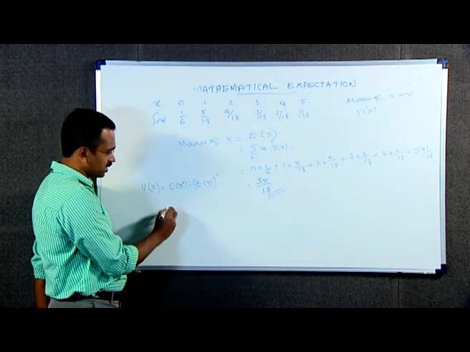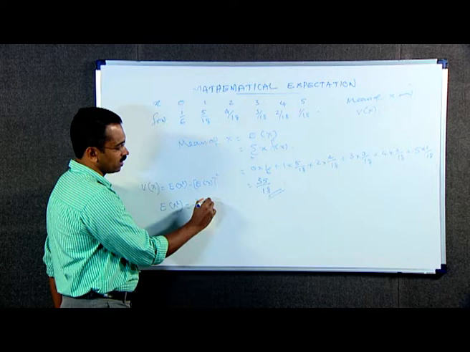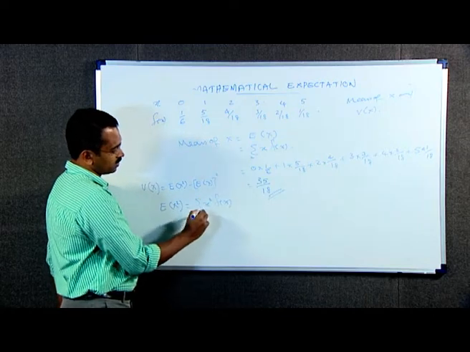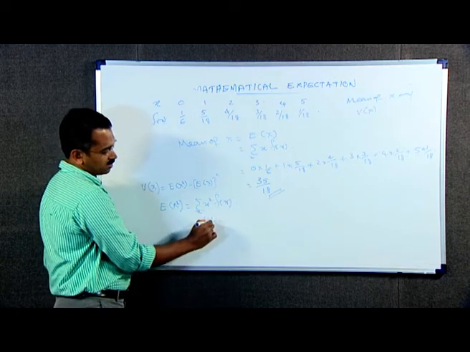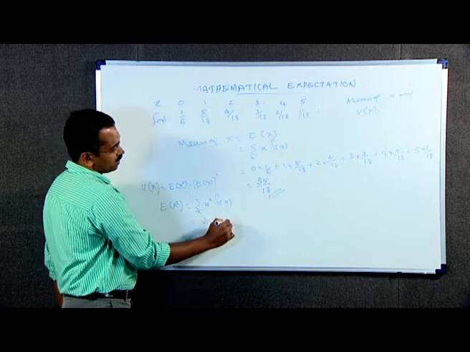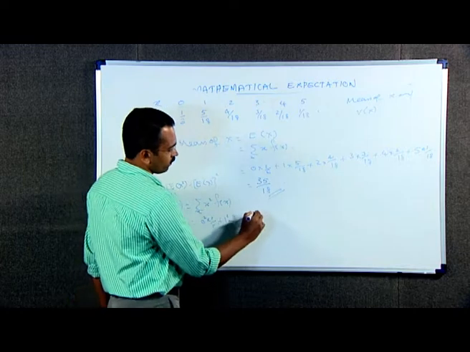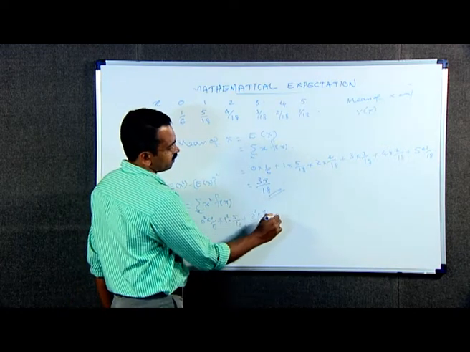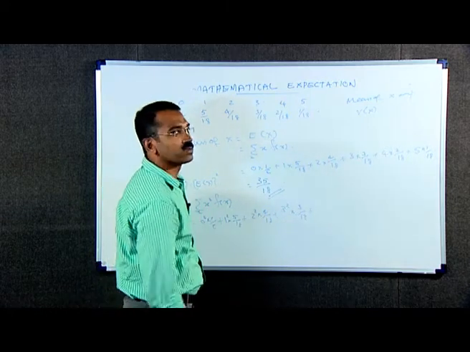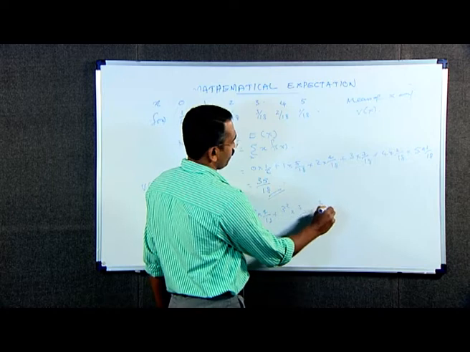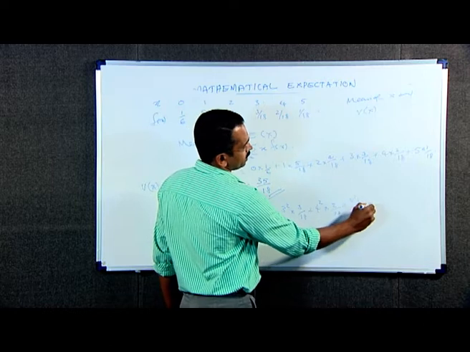By definition of expectation, E of x square is equal to summation x square into f of x over all x, that is equal to, first is 0 square into 1 by 6, which is 0, plus 1 square into 5 by 18 plus 2 square into 4 by 18 plus 3 square into 3 by 18 plus 4 square into 2 by 18 plus 5 square into 1 by 18.